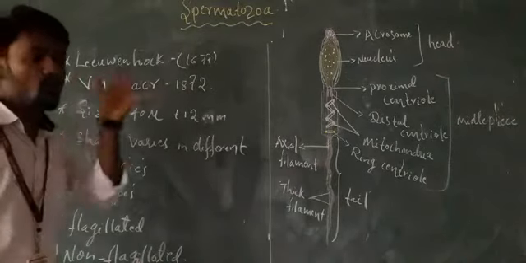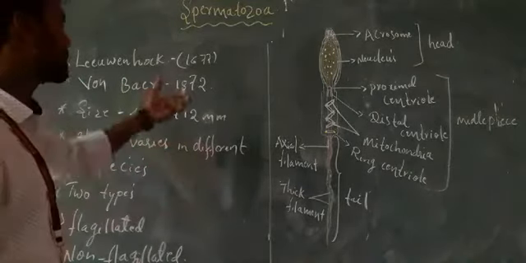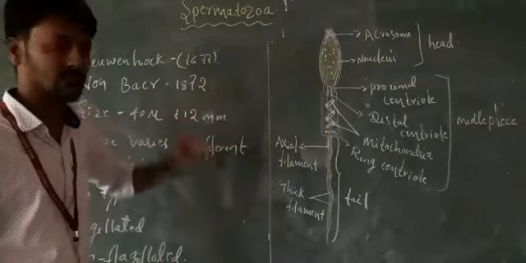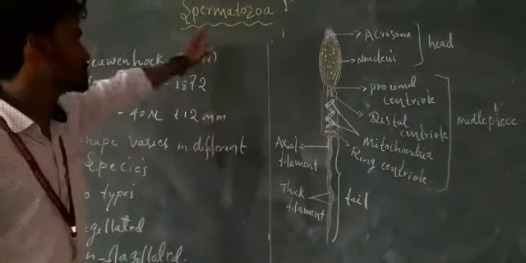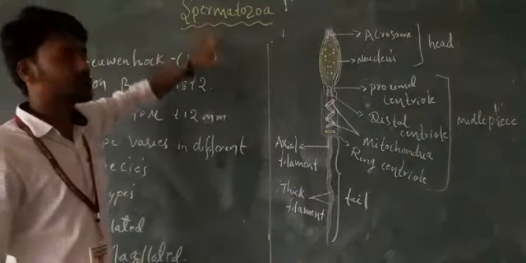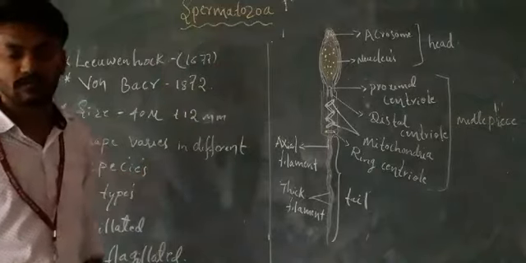And the one who named the spermatozoa is von Baer, who gave the name spermatozoa to this sperm.